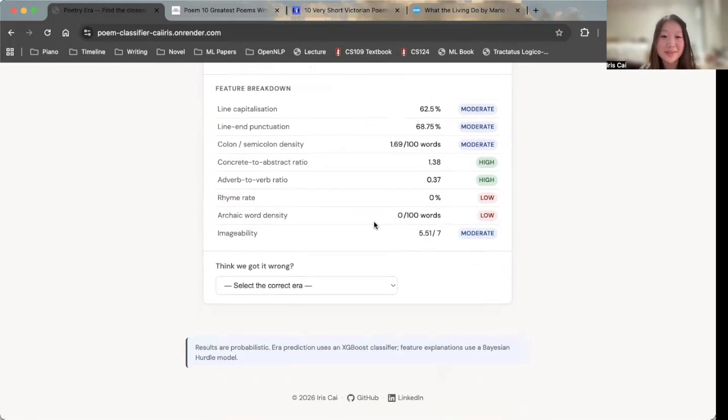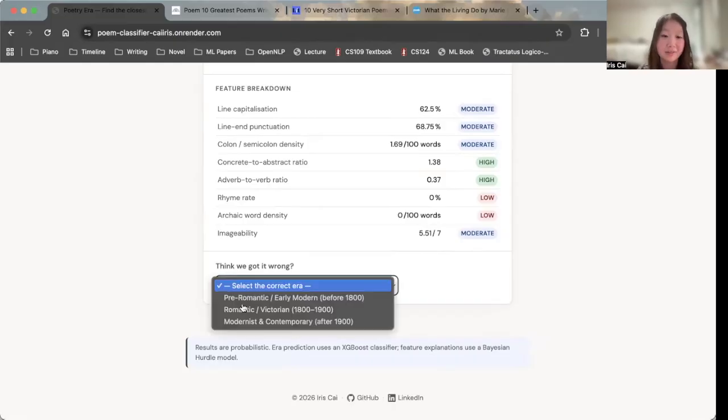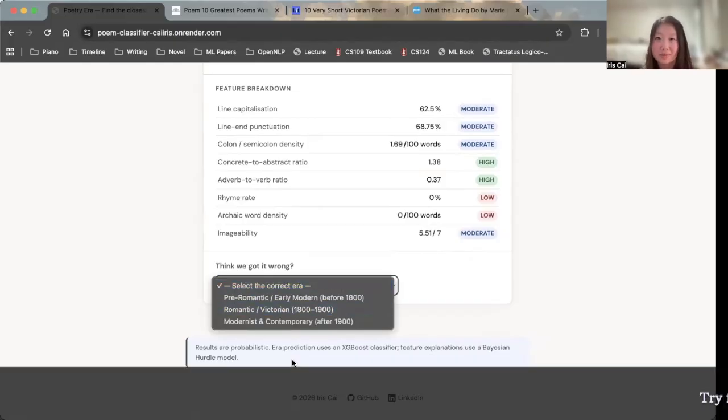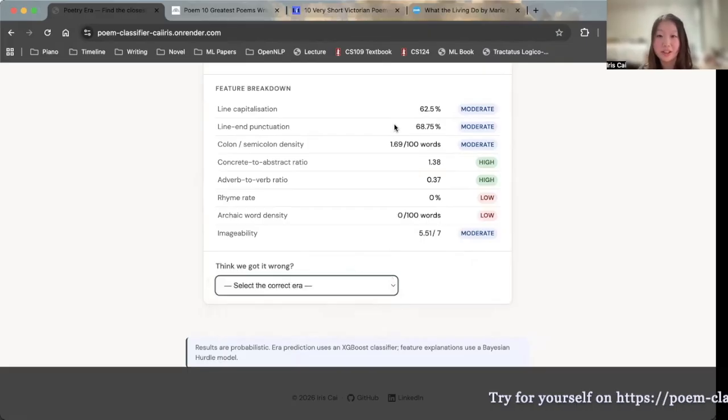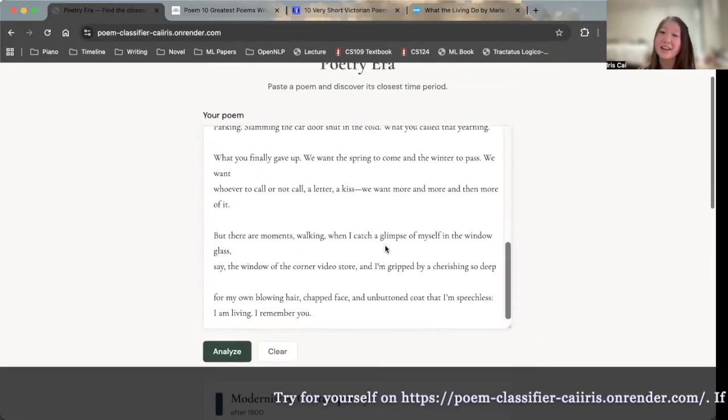So yeah, I hope this is fun. Obviously, there's a button for if you think we got it wrong. Sometimes it misclassifies, so you can select the correct era, and I'll incorporate it into a spreadsheet and use it for later model training. But yeah, this is my app.